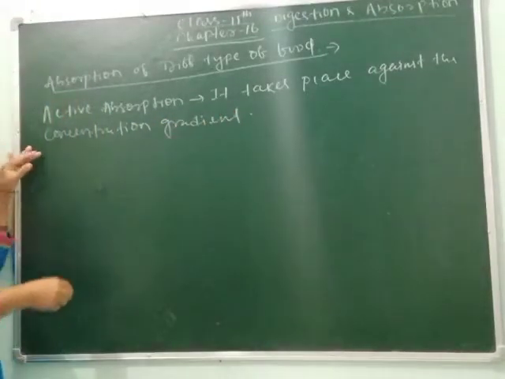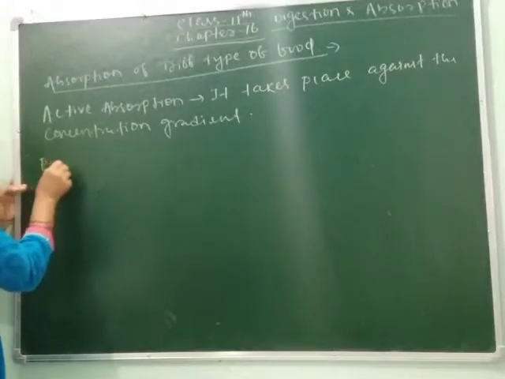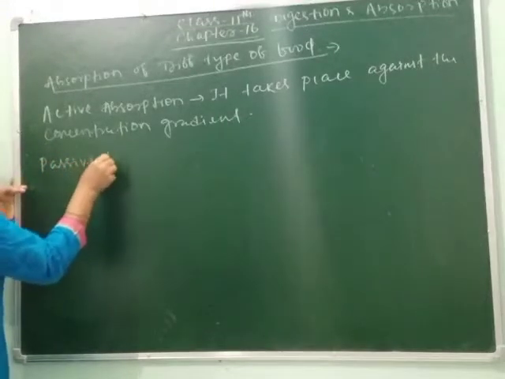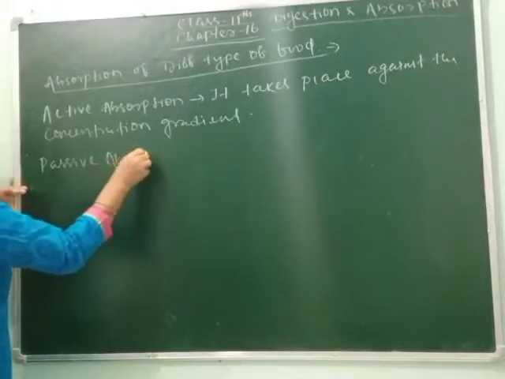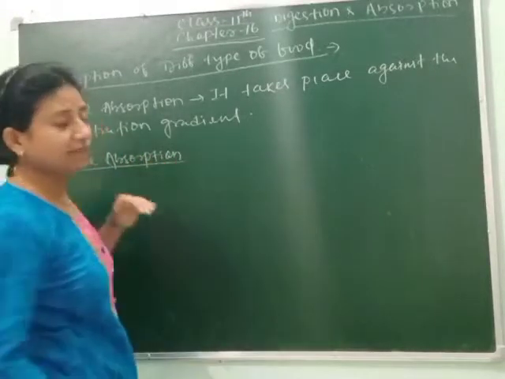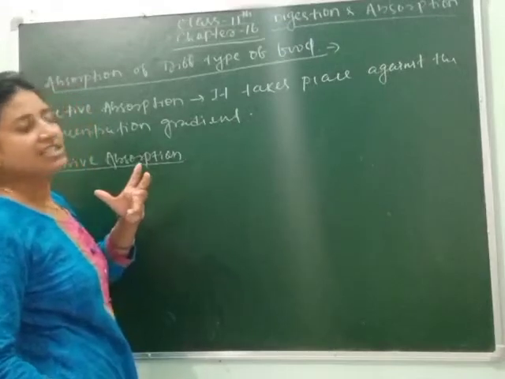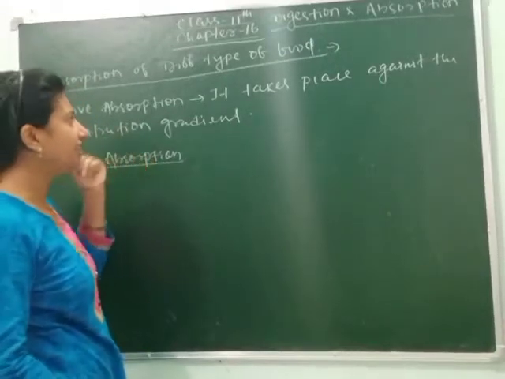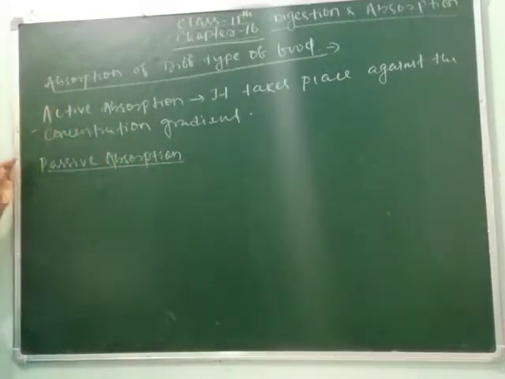Clear? One is active absorption and another is passive absorption. It takes place along the concentration gradient, not against it.